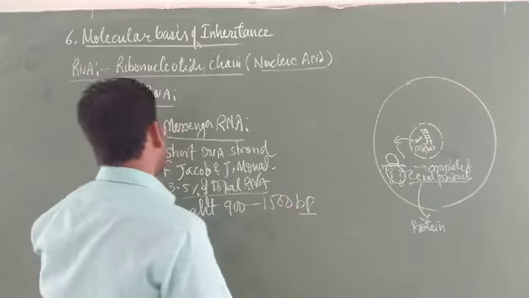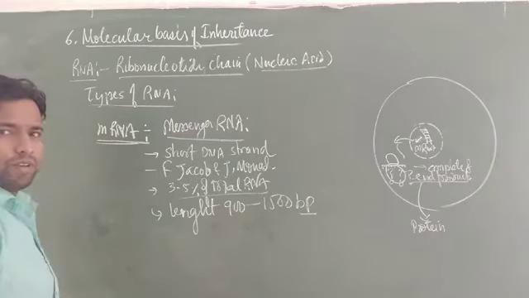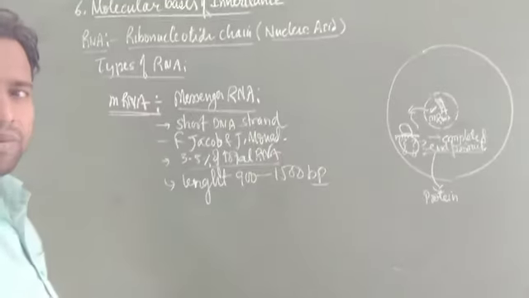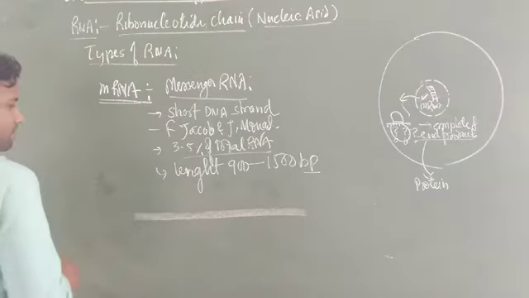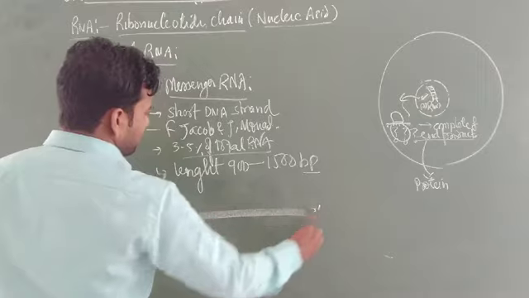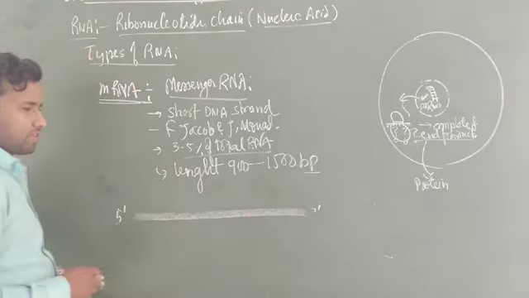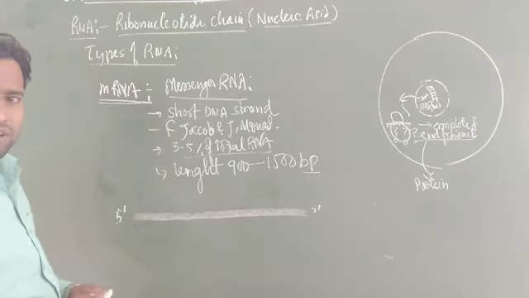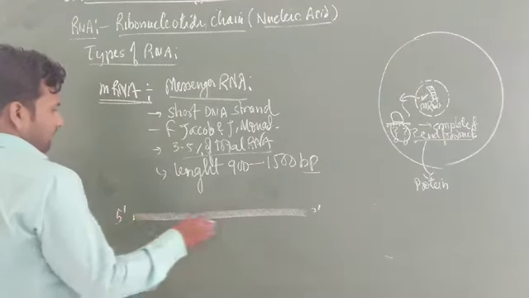This RNA has an ordinary length of 900 to 1500 base pairs. If we prepare a diagram, suppose this is the 5 prime end and this is the 3 prime end. Especially at the time of transcription, the mRNA is formed.